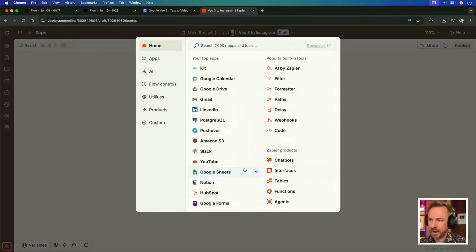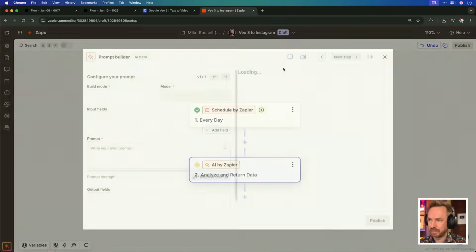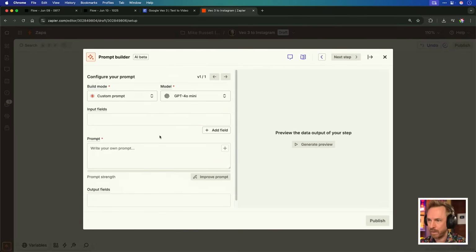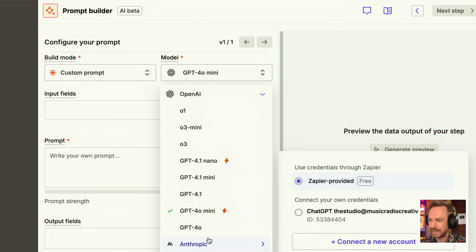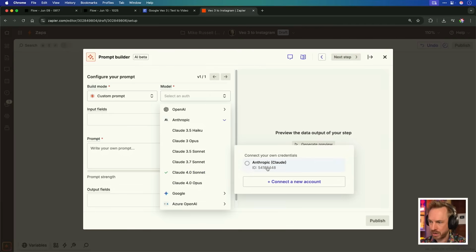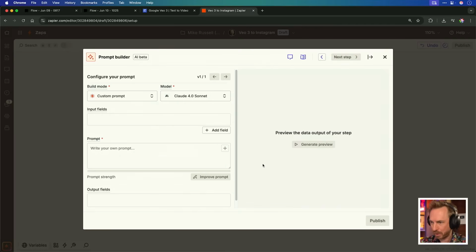Meanwhile, let's continue on here, and we'll use AI by Zapier. This just recently got a whole lot better. Not only can you choose which model you're using from the many GPTs, I actually personally prefer Anthropic. Now you'll see I already have credentials connected, but if you don't, you just click Connect a New Account to connect to your Anthropic account.